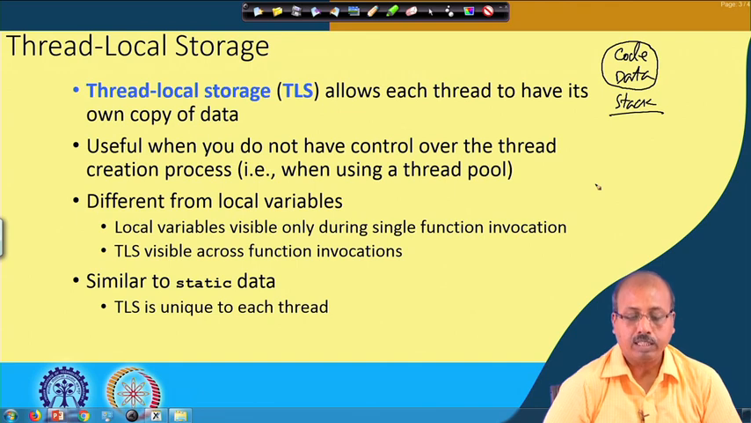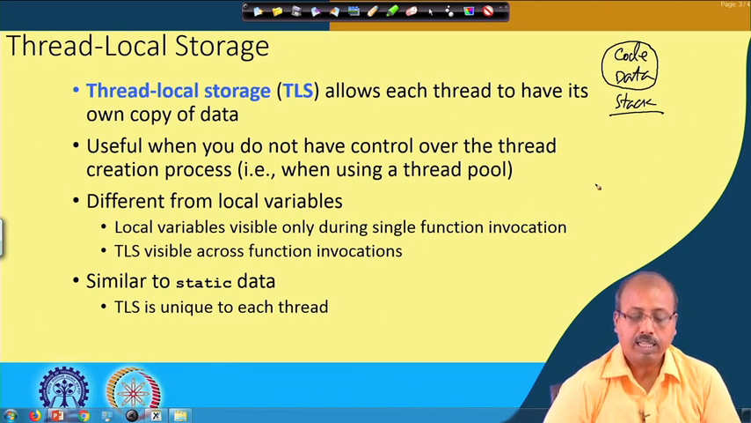So, we can create some thread local storage that will allow the thread to have its own copy of data. This is useful when you do not have control over the thread creation process, for example when you are using a thread pool. Maybe from the thread pool you are taking some thread and you do not have control over the thread creation process. So, in this case I should have some variable which is used in the thread local storage.